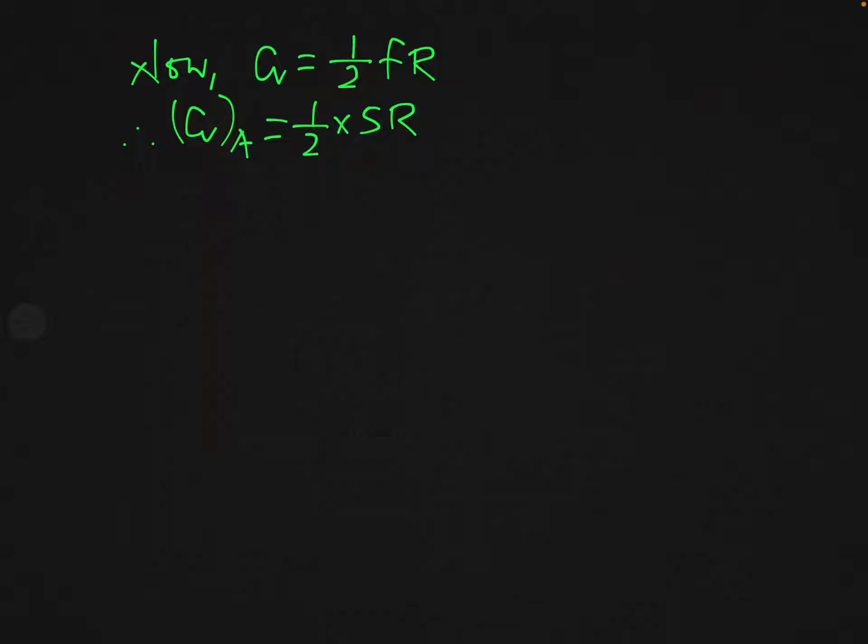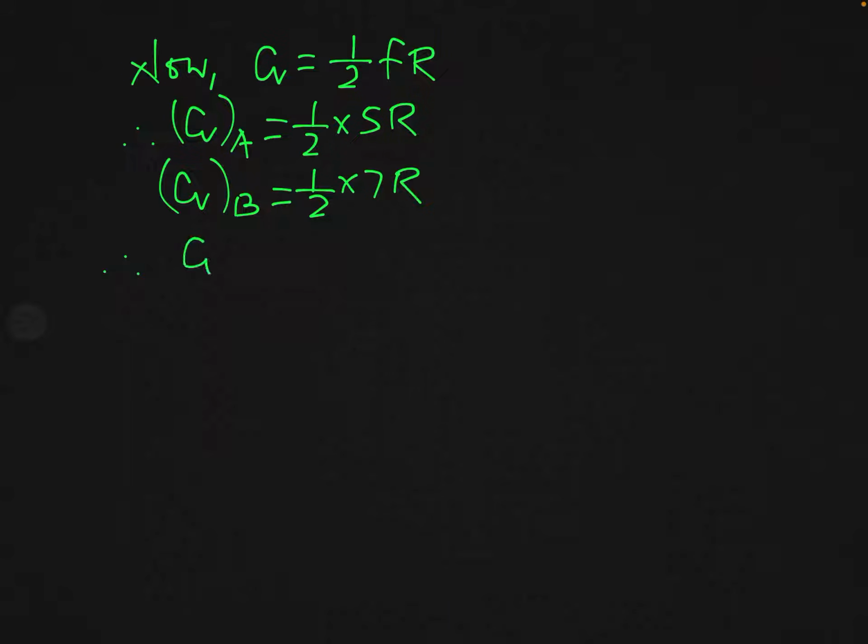As you have studied in the previous lecture, CV is given as 1 over 2 fR. And therefore, what will be CV of A? You can say, since molecule A has 5 degrees of freedom, so this will be 1 over 2 5R. And what will be the CV of molecule B? Since it has 7 degrees of freedom, so this will be 1 over 2 7R.